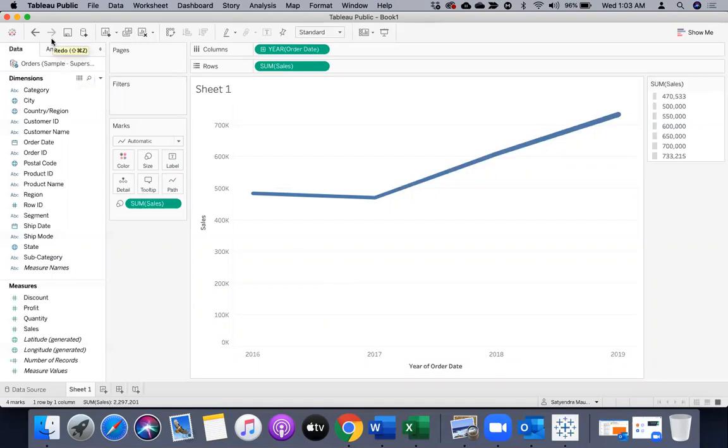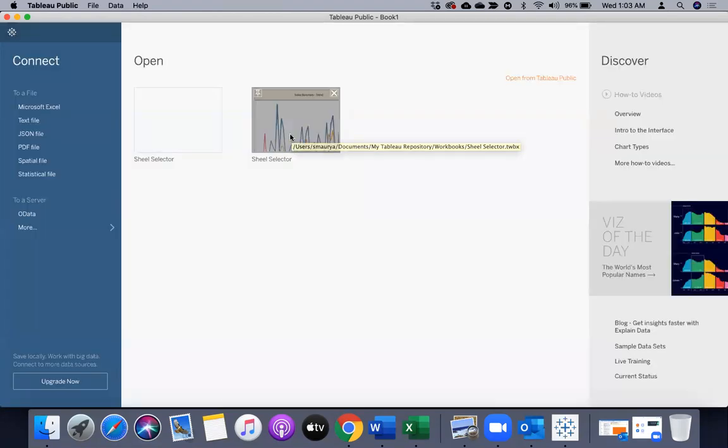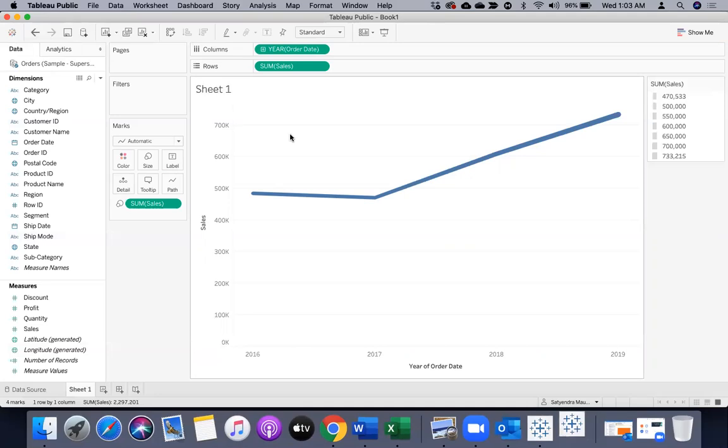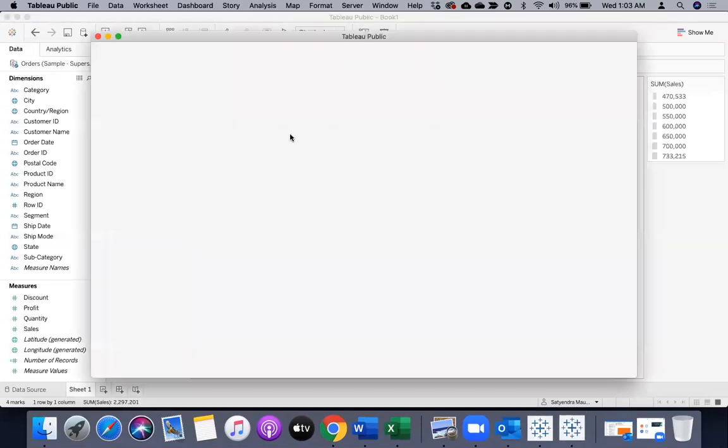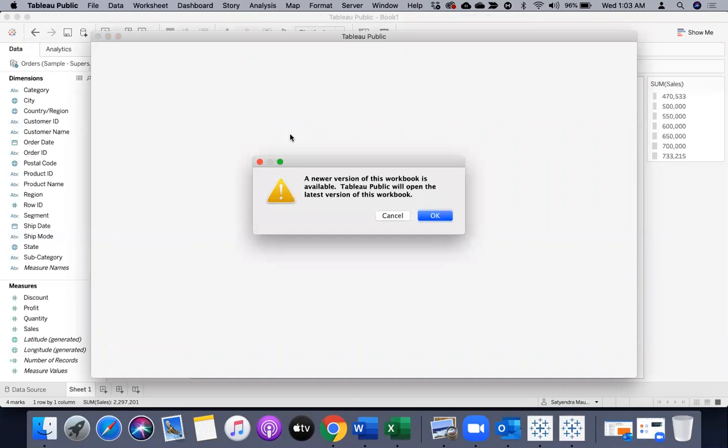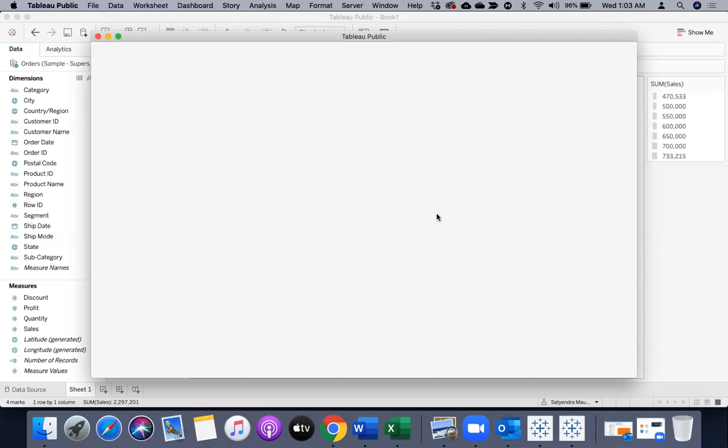Now, for this demo purpose, I have already created a visualization which I'm going to use and publish over public.tableau.com. I'm sorry about that. I generally get confused between public.tableau.com and tableau.com, the public website. So I'll just open this dashboard which I created in 2020, but I'll open it in Tableau Public right here.